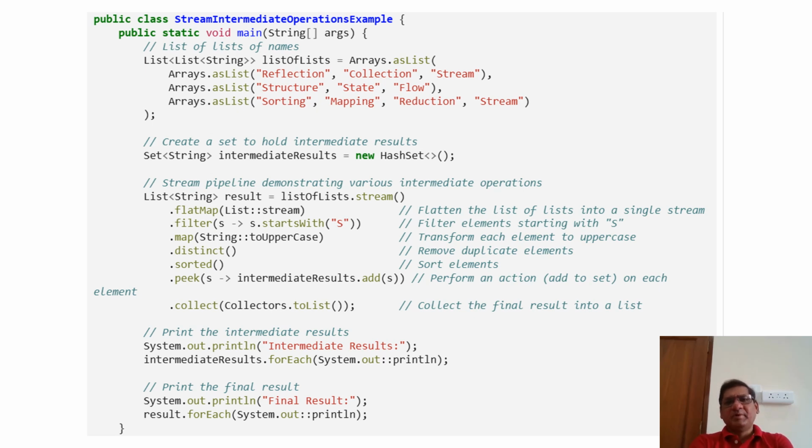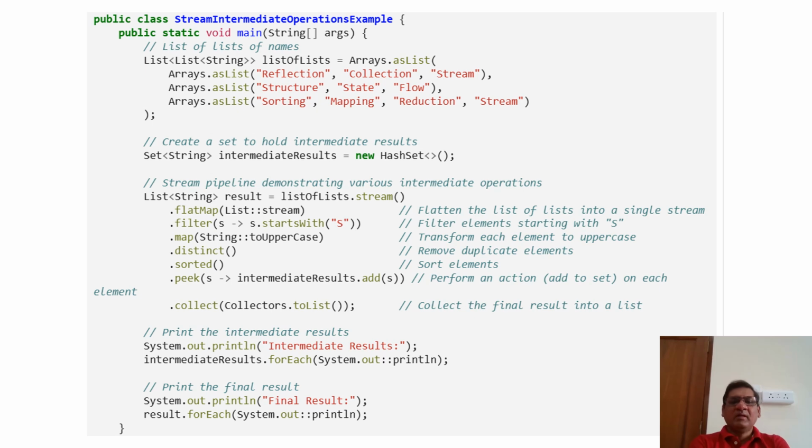On the screen, I provided the usage of streams with the help of a list of objects. Here we can see I created a list of objects named list of lists. The list of lists invokes the stream operation. I'm mapping that stream to the list, filtering the list of objects that start with S, mapping with some modification to transform each element to uppercase, and removing duplicate elements by using the distinct operation.